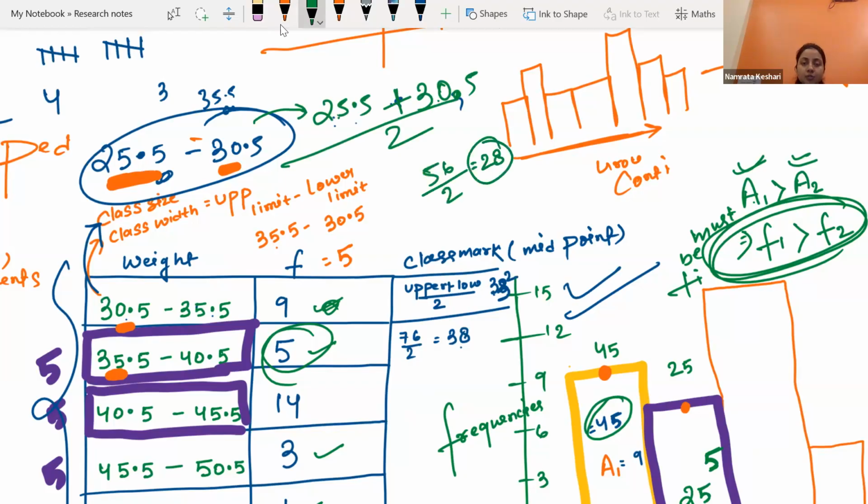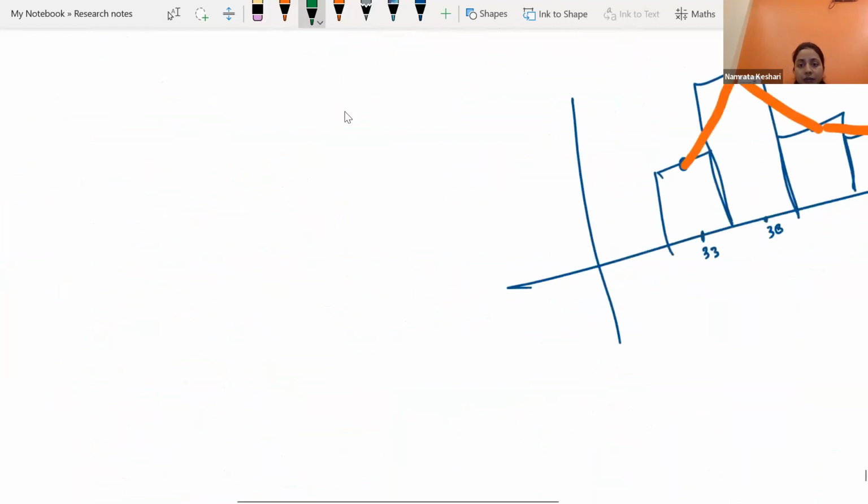This is the class mark. We locate 28 on the x-axis, and we join our frequency polygon like this.